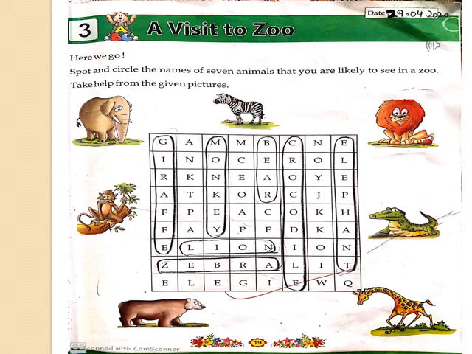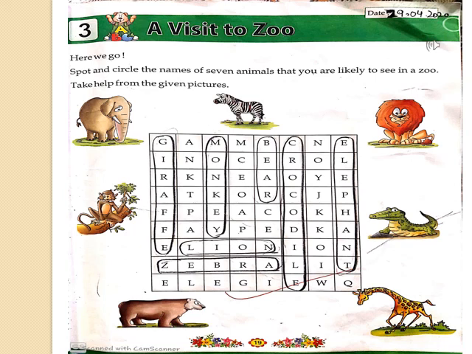Children, before beginning with the chapter, there is a small puzzle which is given on page number 19. And here you need to spot and circle the names of 7 animals that you are likely to see in a zoo. Yes, children, it is a very interesting crossword puzzle in which you have to find 7 animals downward and across, and you can also take help from the given pictures.